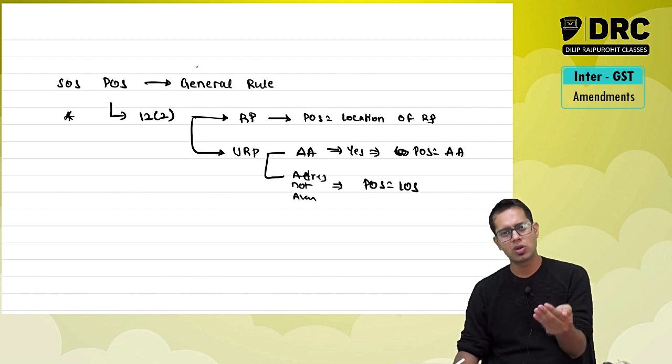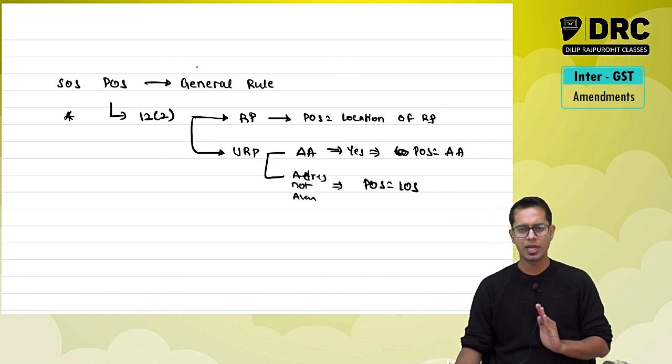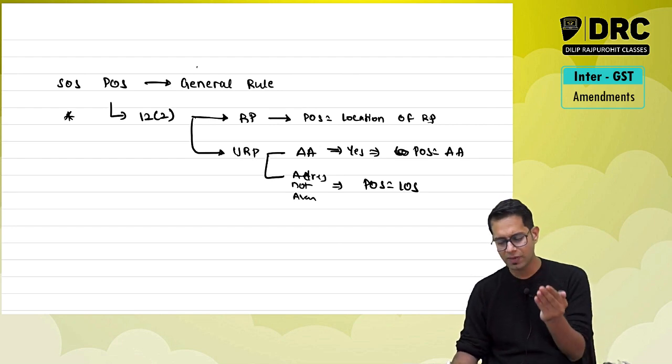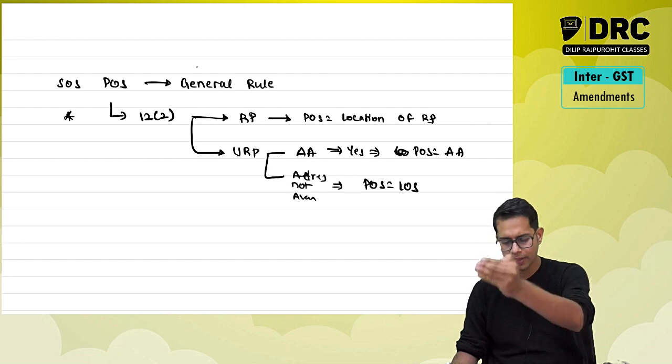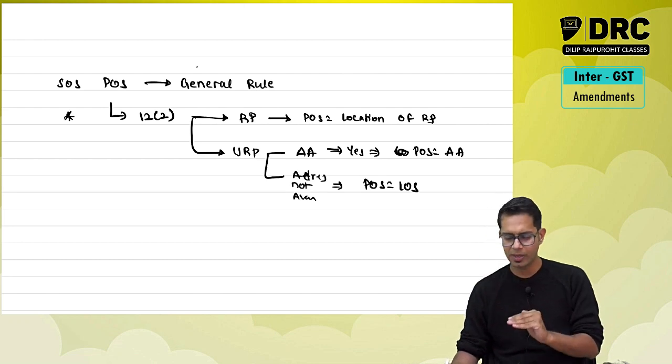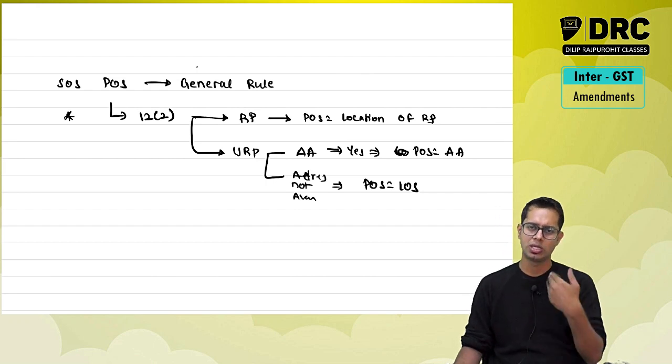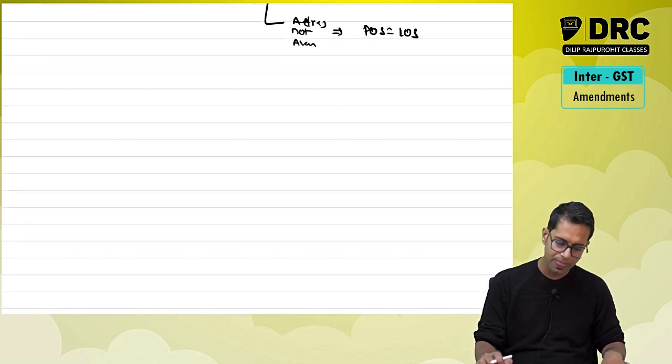If you are making a supply to a registered person, then the location of the registered person will be taken as place of supply. If you are making the supply of services to an unregistered person, then check whether the address is available or not. If the address is available, that location will be taken as place of supply. If the address is not available, then the supplier's location will be taken as place of supply.